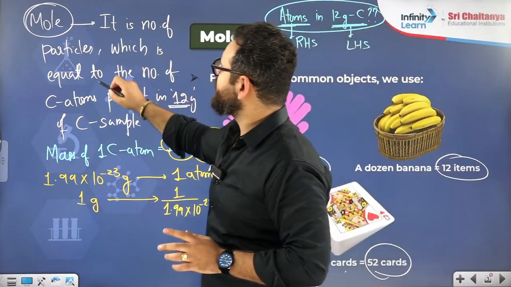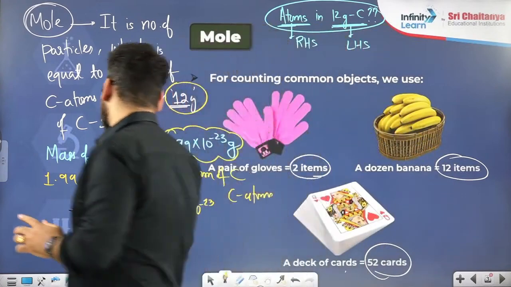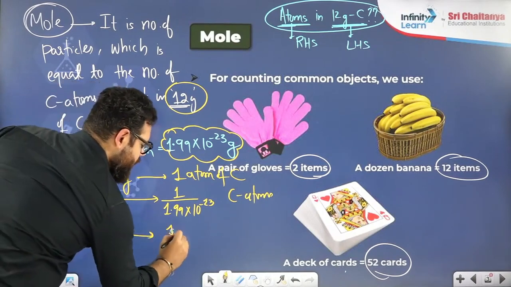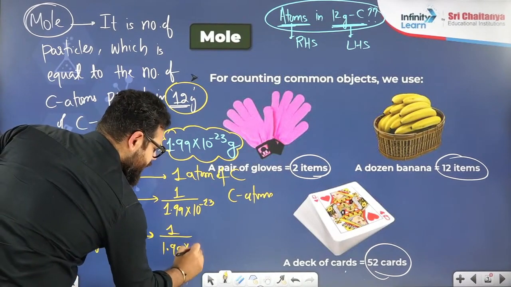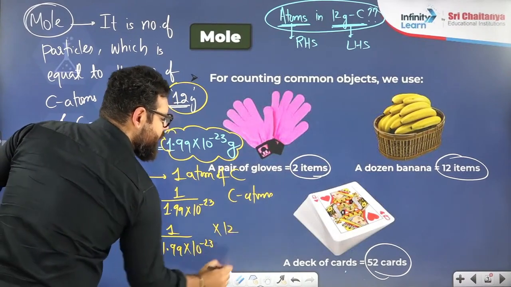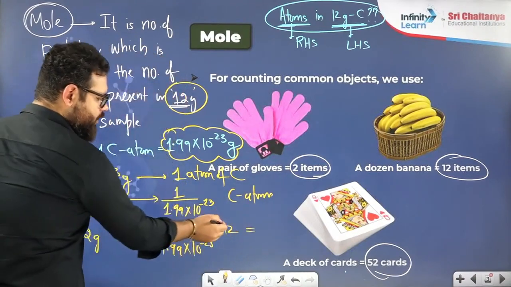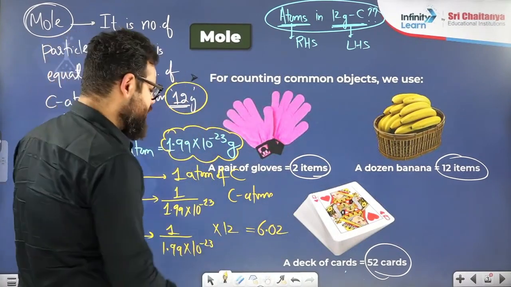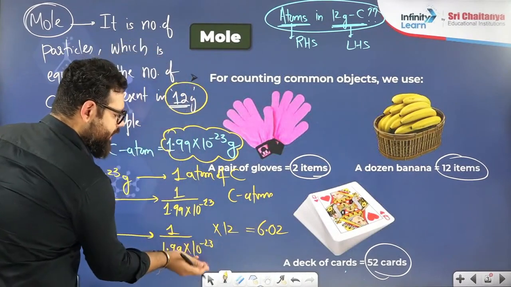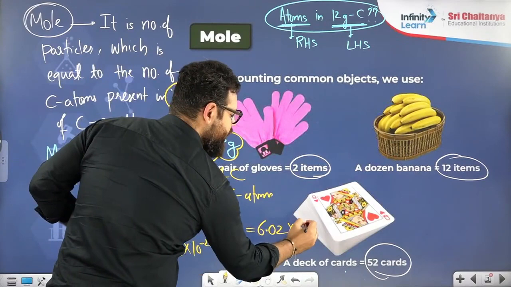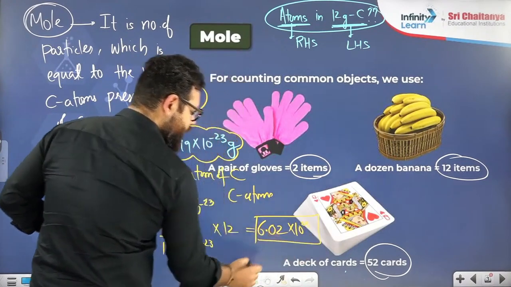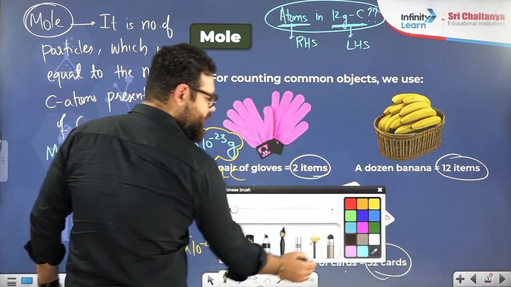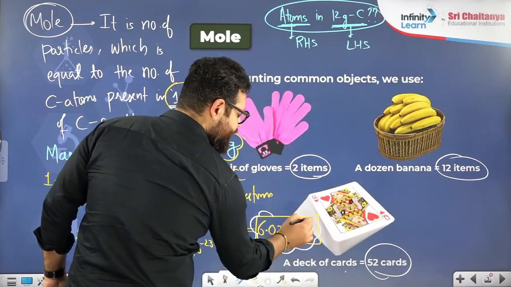What is the meaning of mole? Mole means how many particles in 12 gram carbon. So when I know for 1 gram, how much will be there in 12 gram? Multiply this by 12. So 1 by 1.99 into 10 power minus 23 into 12. These many carbon atoms. We know 12 by 2 is 6, so it will be 6.02 to be very precise, 6.02 into 10 power 23. This is the number of carbon atoms present in 12 grams of carbon. This is nothing but a mole quantity.